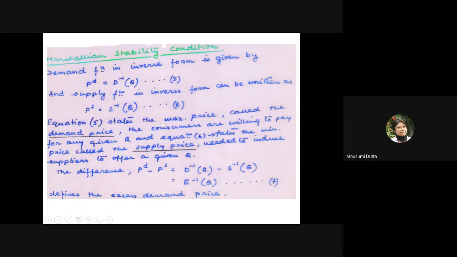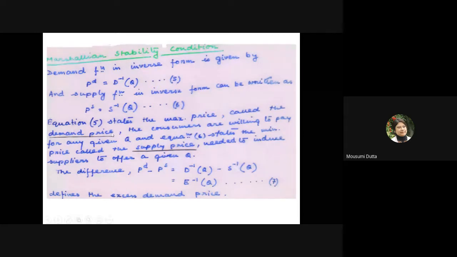Equation 5 states the maximum price, called the demand price, the consumers are willing to pay for any given quantity.